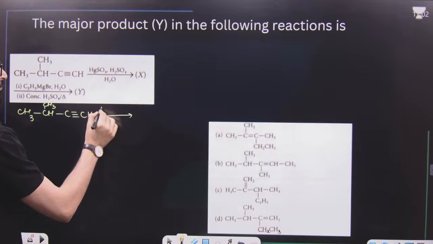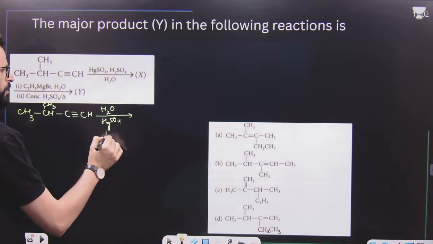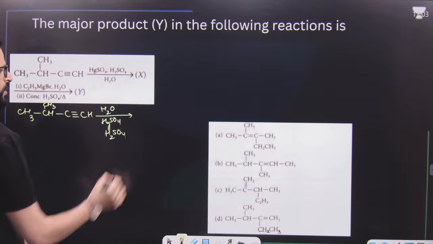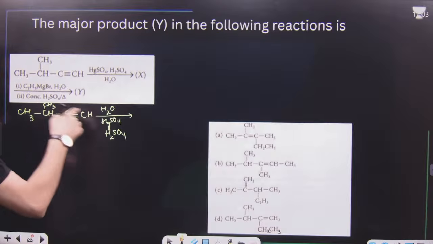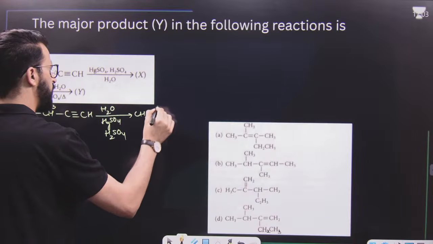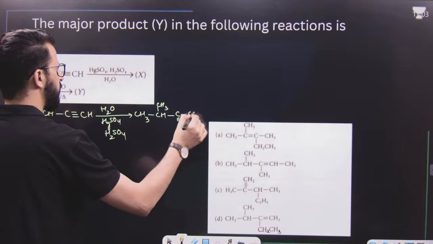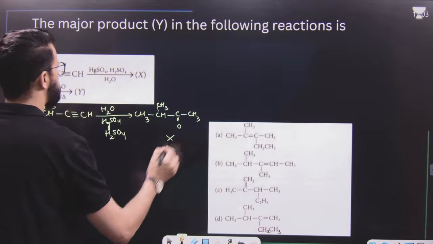This on treatment with H2O, HgSO4, H2SO4. That means once again a hydration reaction, and water adds across the carbon-carbon triple bond according to Markovnikov's rule. So we will get CH3, C double bond O, CH3. So this is X.